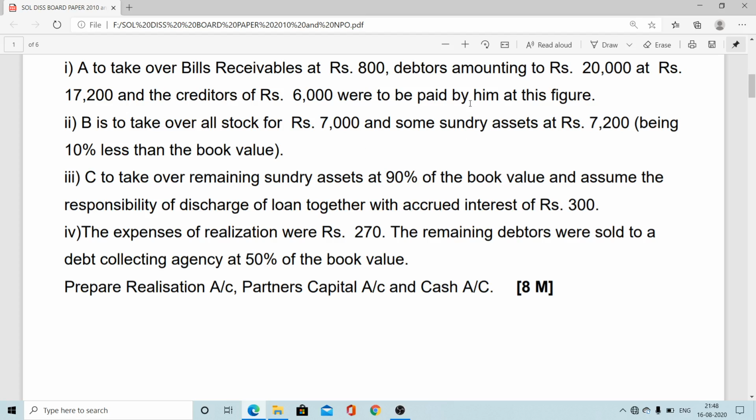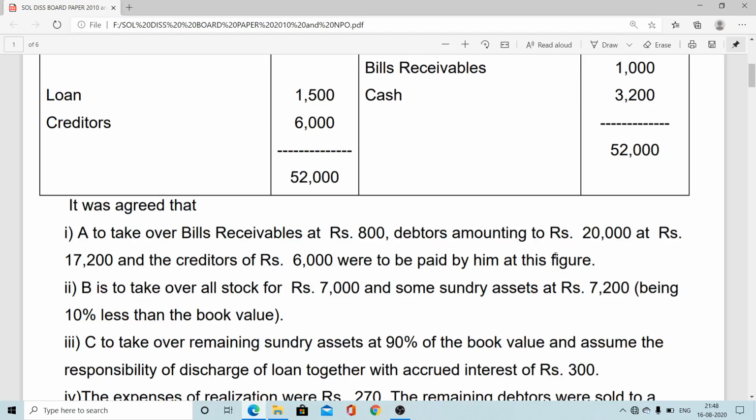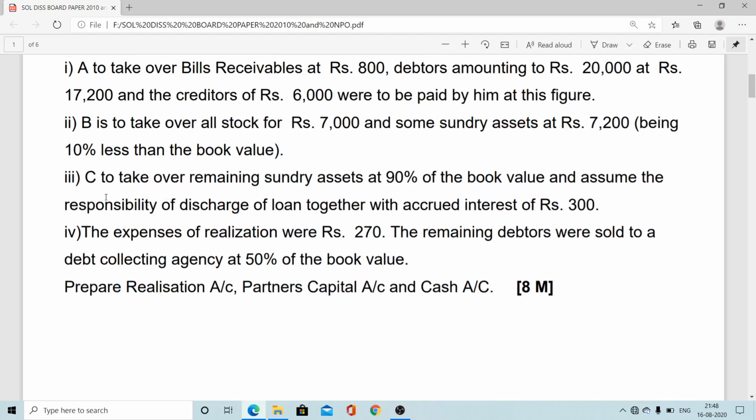So ultimately, sundry asset book value 8,000, but Mr. B took over at rupees 7,200. So this will be the entry here. But when you calculate the remaining asset, 17,000 minus 8,000, that is the remaining asset 9,000 you have to consider. Now another way, the third partner, say, takes over the remaining sundry asset.